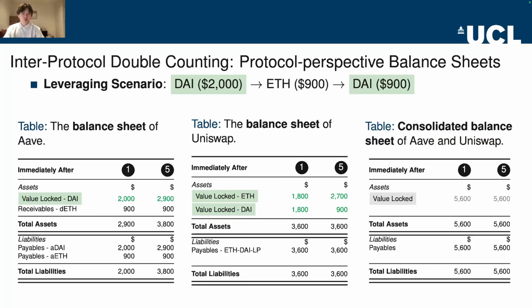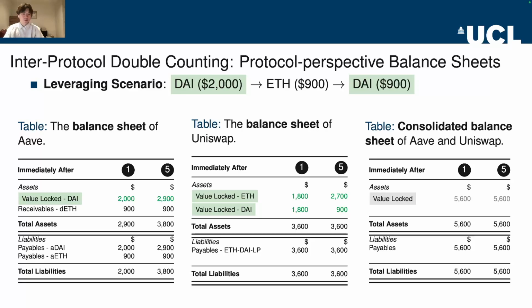For the leveraging scenario, suppose we have $900 Ether in Aave, 1,800 Ether and $1,800 DAI in Uniswap as the initial liquidity. A user used $2,000 DAI to borrow $900 Ether in Aave. Immediately after this operation, the TVL of these systems rises to $5,600.